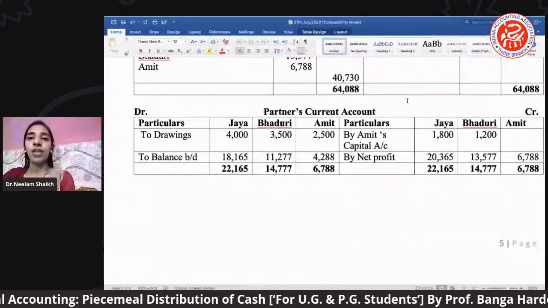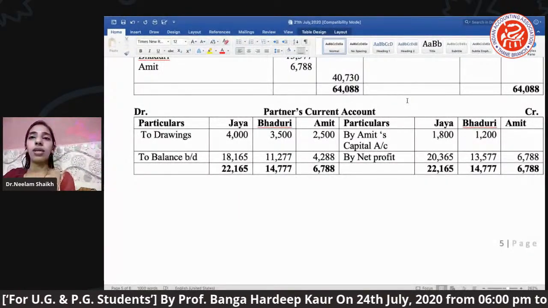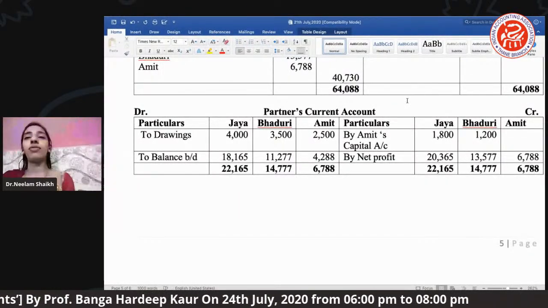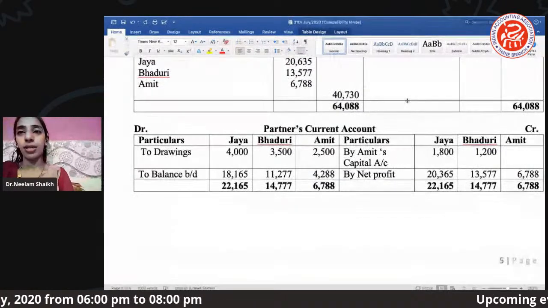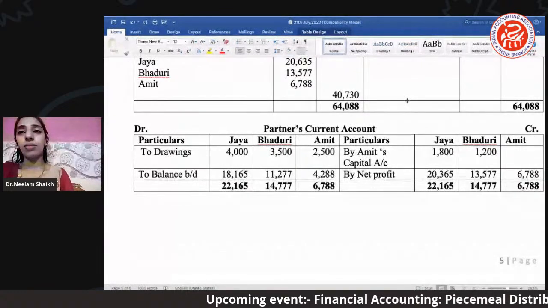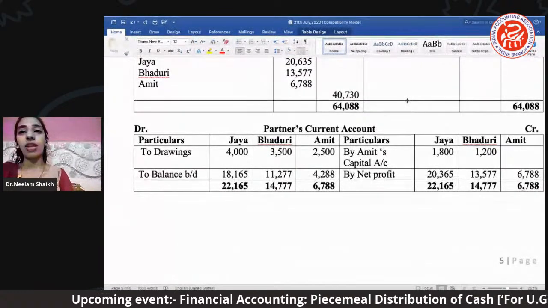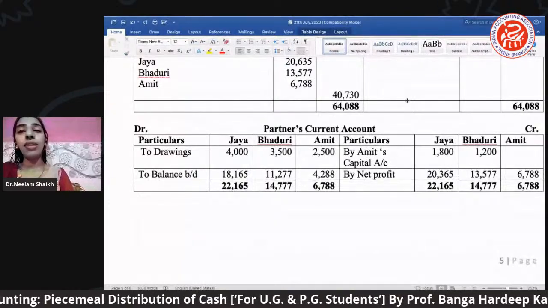So in partners current account, you can see there was a drawing which was given in the trial balance. So that drawing was the very first item in the trial balance. That drawing value we have brought under debit side. There was an Amit capital which is of 3,000. If you remember, ये 3,000 हमारा value जो 1,800 and 1,200 है, हमने goodwill settled किया.